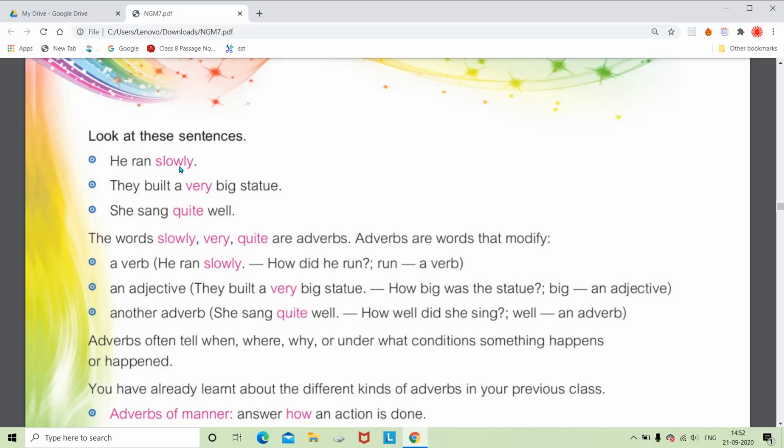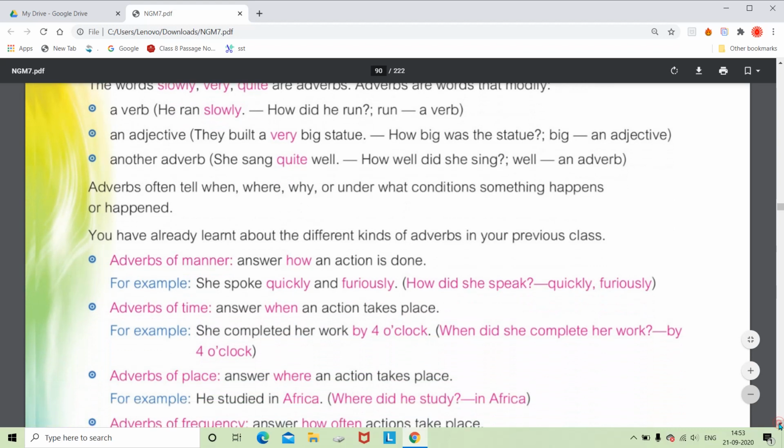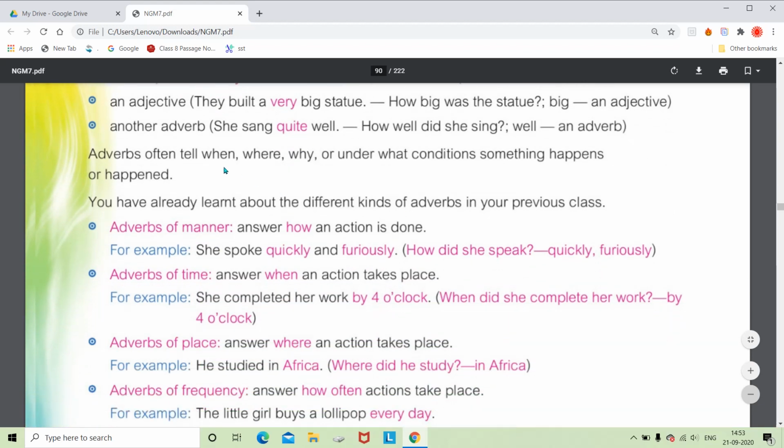So in short we can say that adverbs modify a verb, an adjective, or another adverb. It is not only modifying verbs, but sometimes it modifies adjectives and other adverbs also. Now, as I said, we can ask these types of WH questions to get the adverbs. It tells us when, where, why, or under what condition something happens or happened.